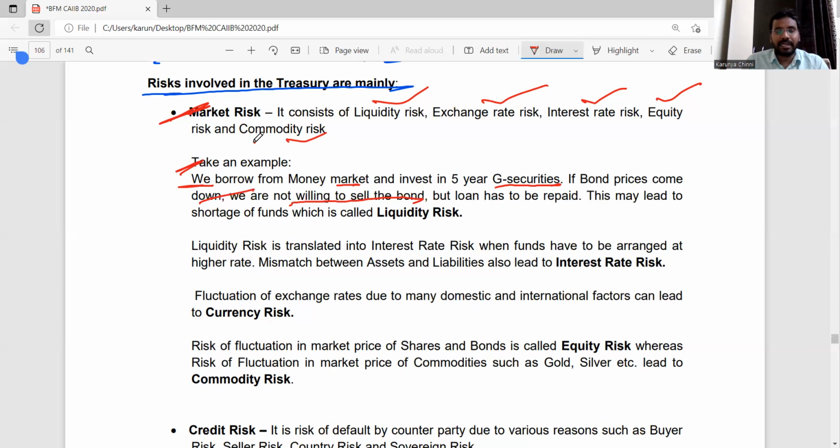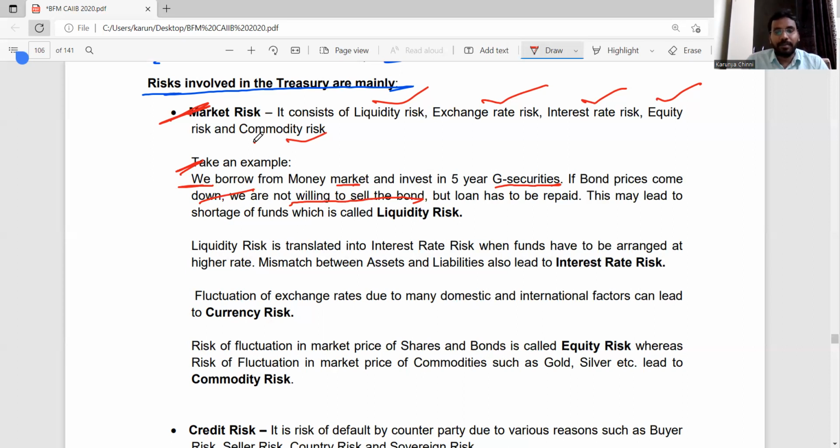Now also the trend of the share market is going down, so people are not selling their shares. In the same fashion, treasury departments also don't sell bank shares when they are at a loss and the share prices are coming down.